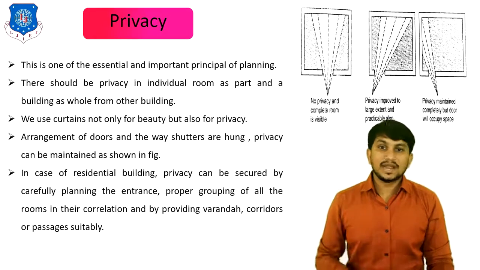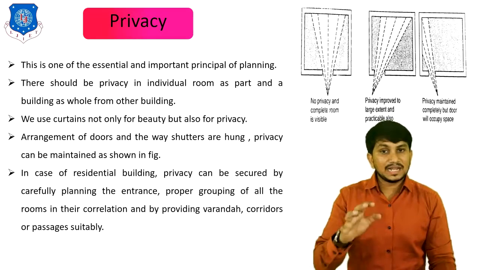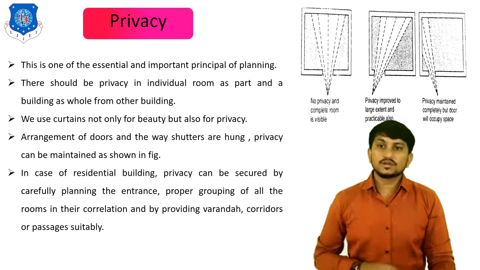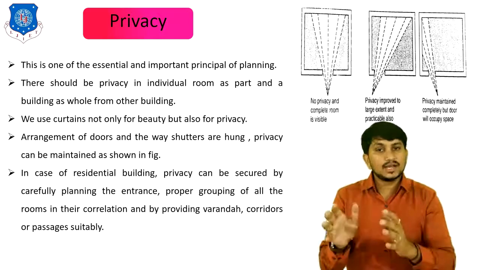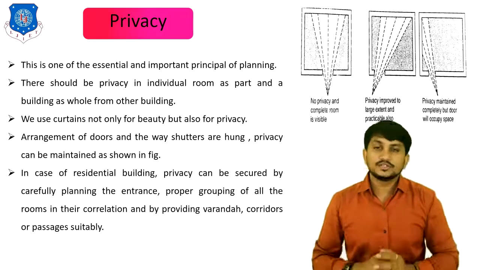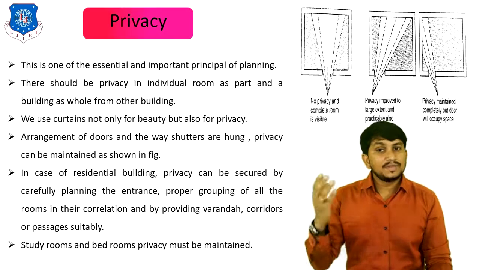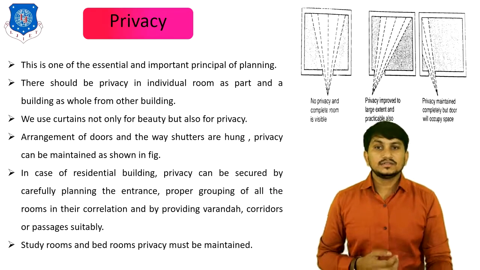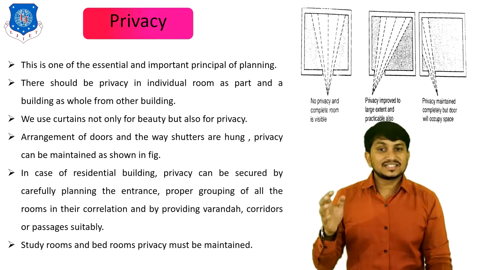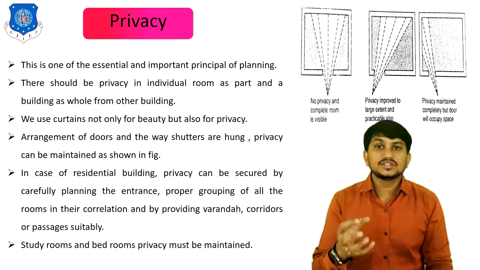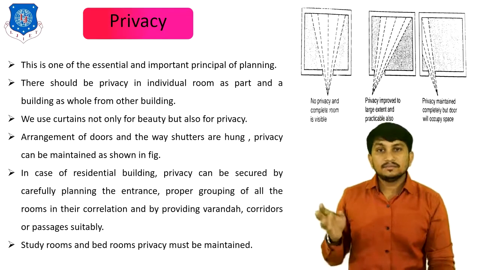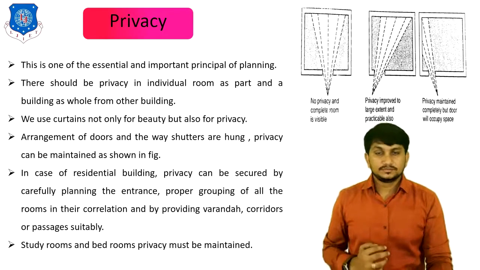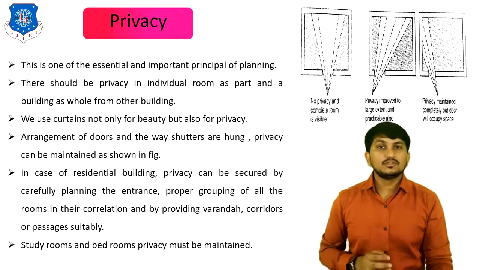In a residential building, privacy can be secured by carefully planning the entrance, proper grouping of all the rooms in correlation, and by providing verandas, corridors or passages suitably. In study rooms and bedrooms, privacy must be maintained in the building. In a study room, privacy in terms of isolation is required, whereas in a bedroom, privacy in terms of sleeping accommodation is required. That's all about privacy.